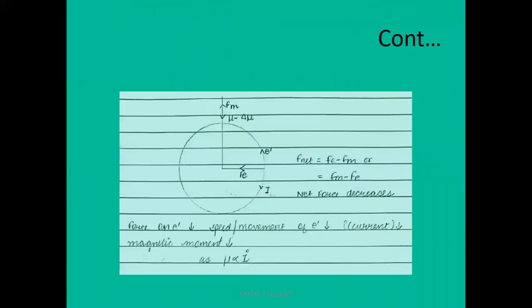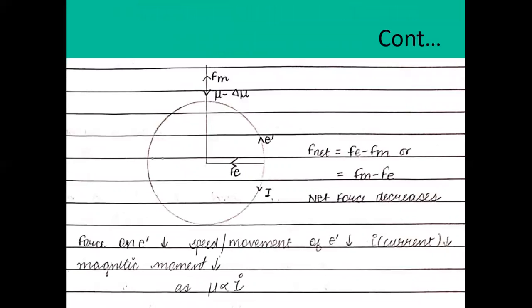In the next case, when the electron revolves in the anti-clockwise direction, by Fleming's left hand rule the Lorentz force acts radially outward, and the electrostatic force is always towards the nucleus. Therefore, the net result is Fe minus Fm.